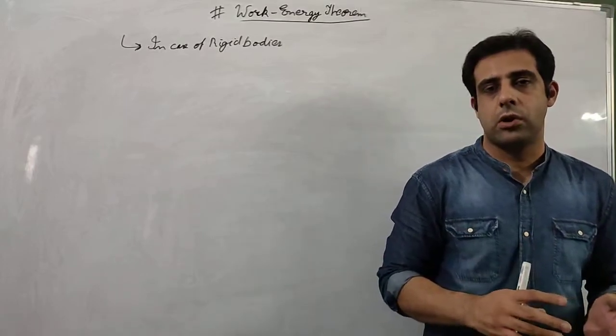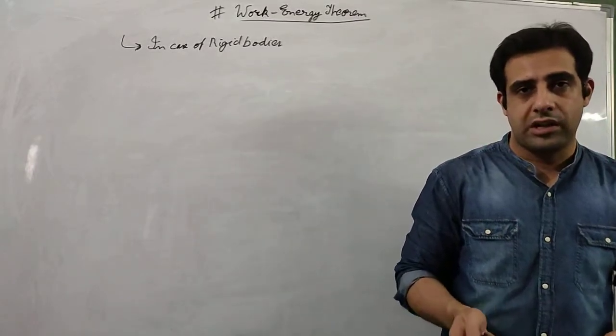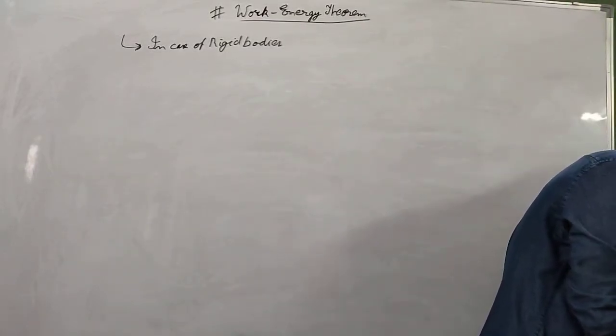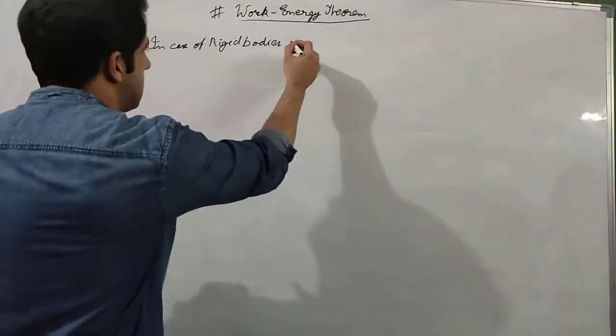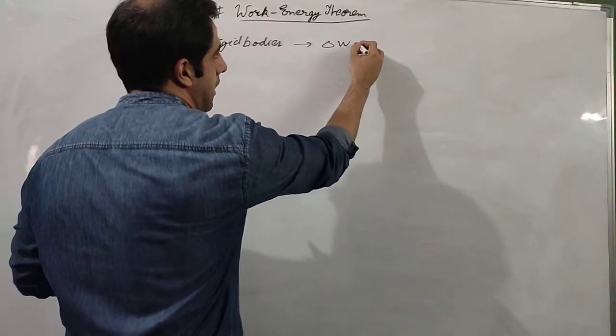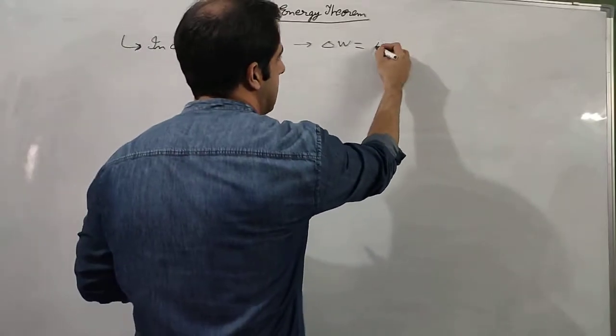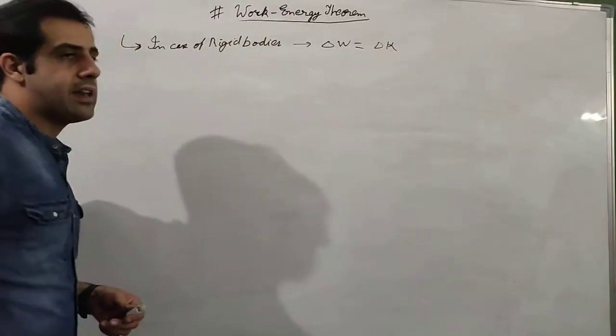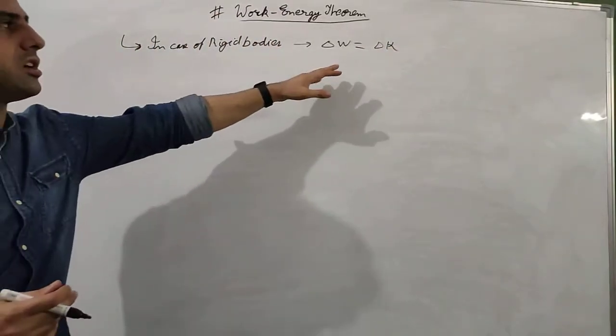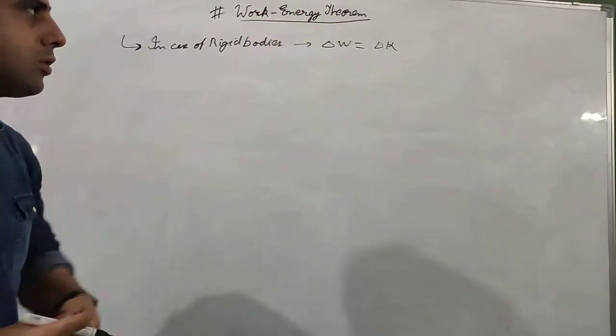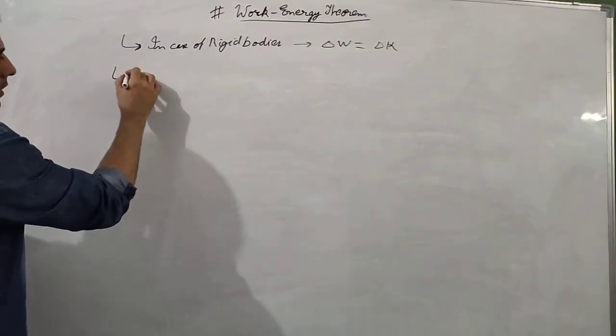So potential energy will not change, but the kinetic energy will change. So whenever we are talking about rigid bodies, the work done on such bodies will get converted into change in kinetic energy. The kinetic energy of the rigid body will change from some initial to final point.